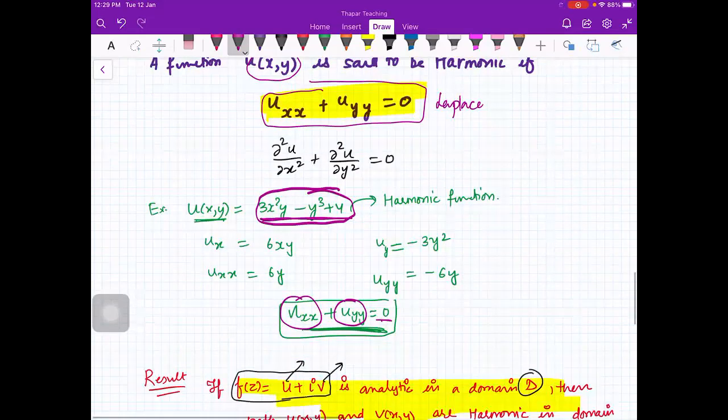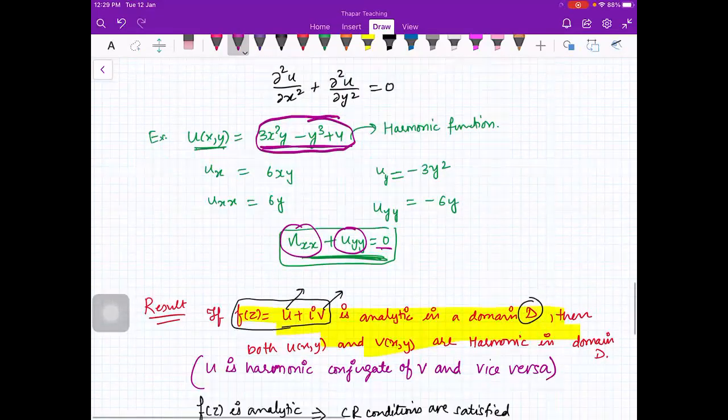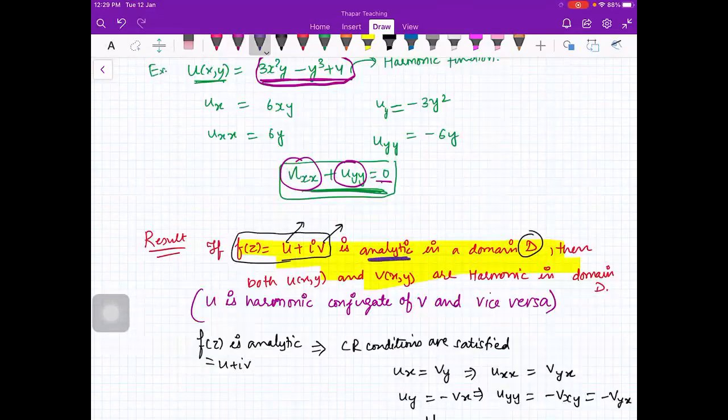Yes, ma'am. Now the result says that if you have a function which is analytic, okay, your complex valued function is analytic, then both u and v are harmonic. Okay, this comes from CR conditions. And we say that u is harmonic conjugate of v and v is harmonic conjugate of u. Is that thing clear, beta?